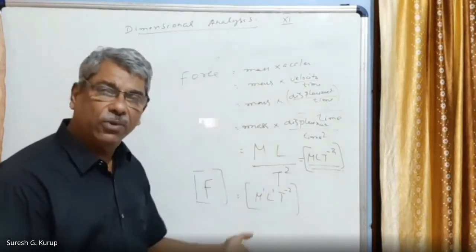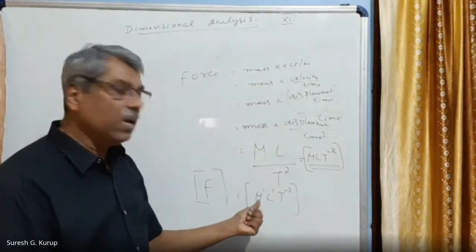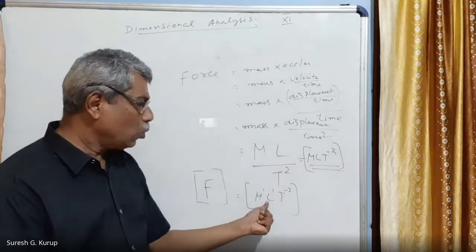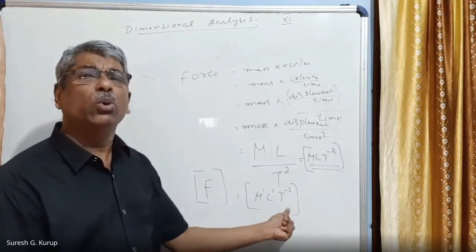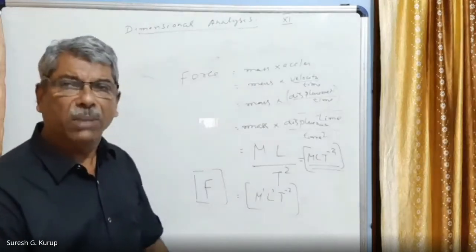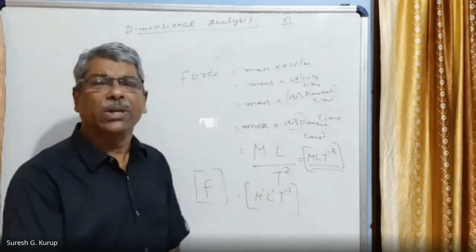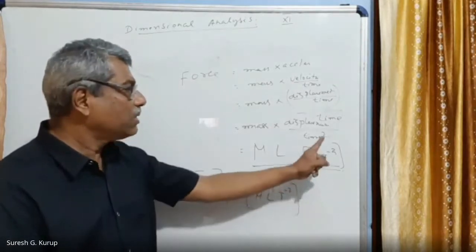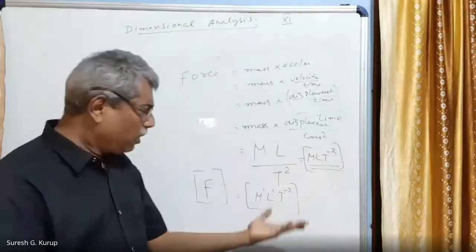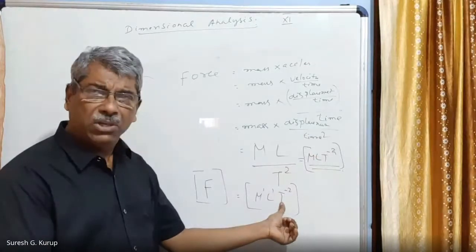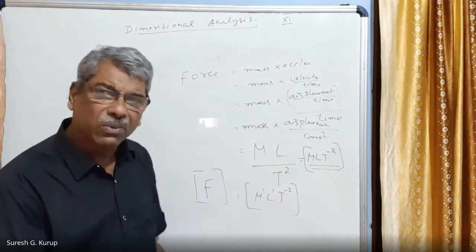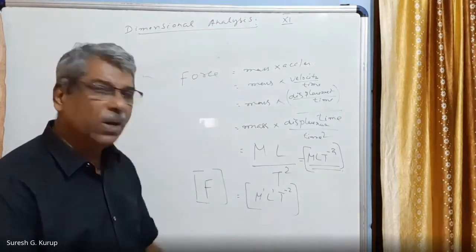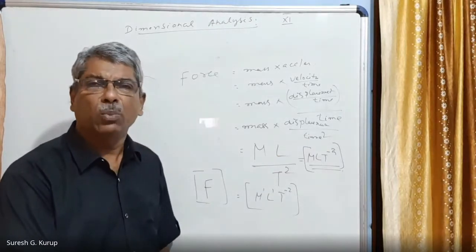What are the dimensions of force? When you are asked, then you can speak. The dimensions of force are 1 in mass, 1 in length, and 2 in time. Actually, there is no need of taking minus 2 in time, but you can take 2 in time, because in that equation, time appears as a square. If you speak minus 2 in time, then also there is no problem, right? Anyway, it is a square of the time only. This is how the dimensions of a physical quantity are rendered.